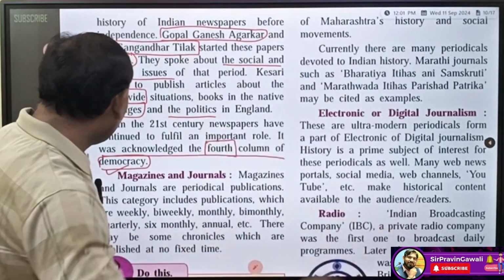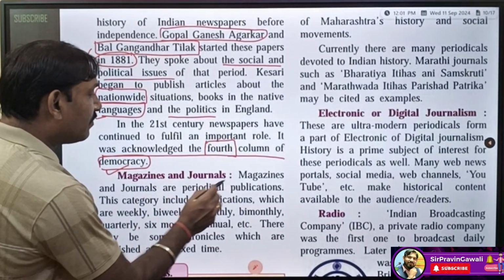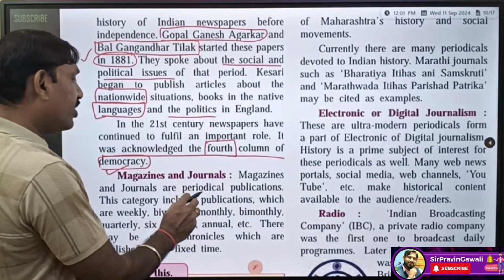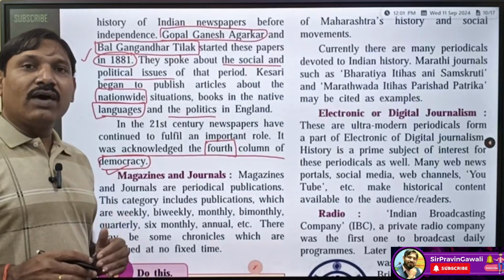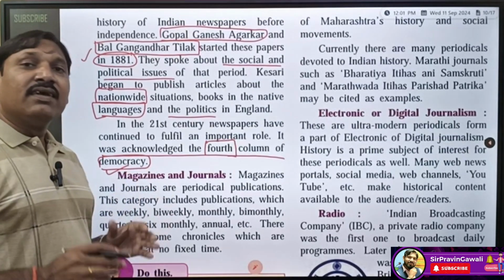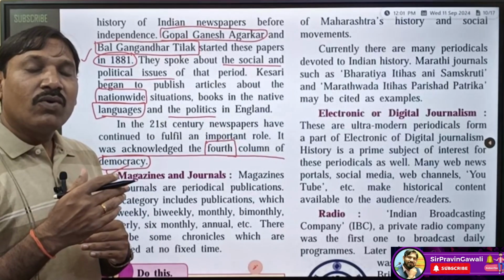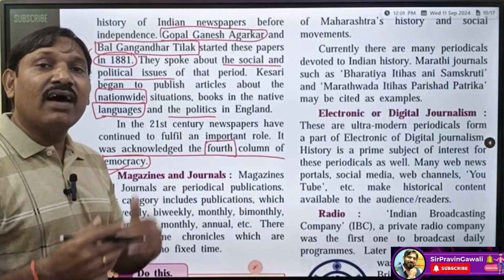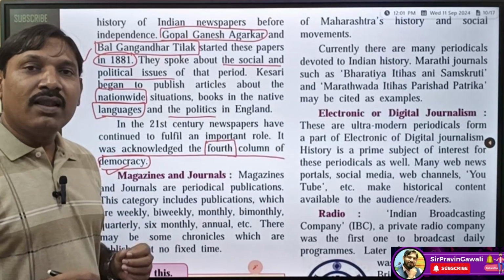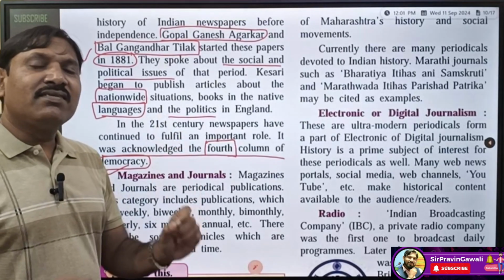Okay students, now let's learn. Magazines and journals. Magazines and journals are periodical publications. So what is this? Magazines and journals are published periodically, after a particular period. For example, the newspaper is published daily.